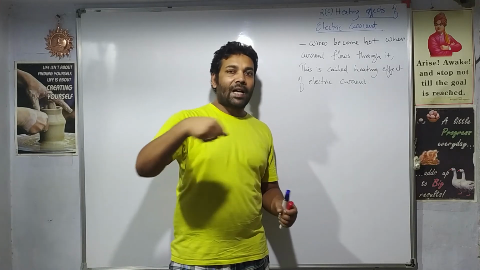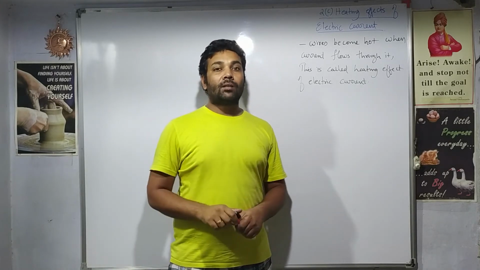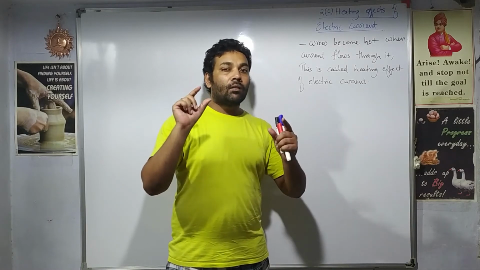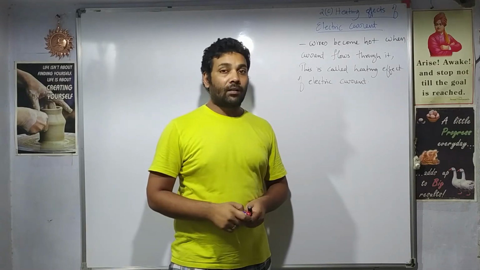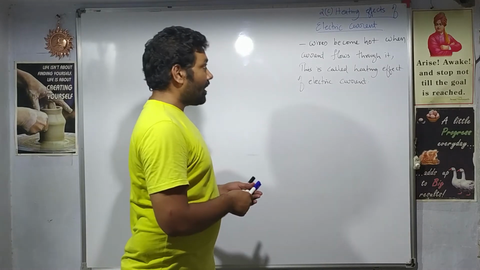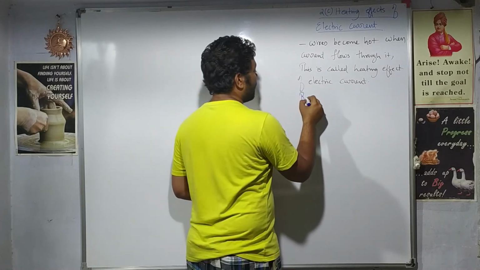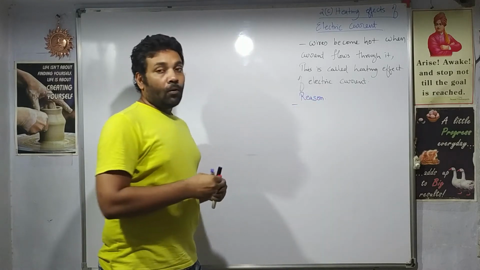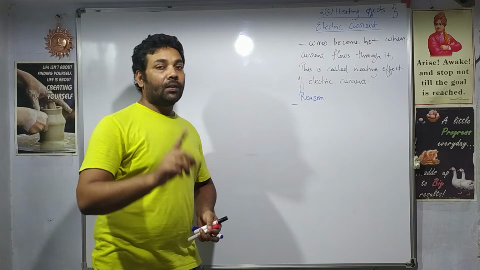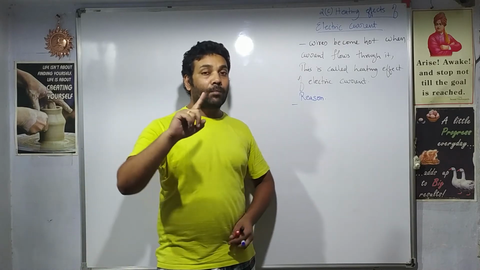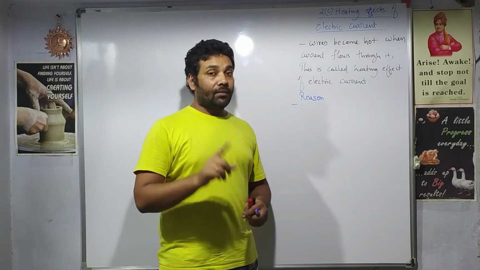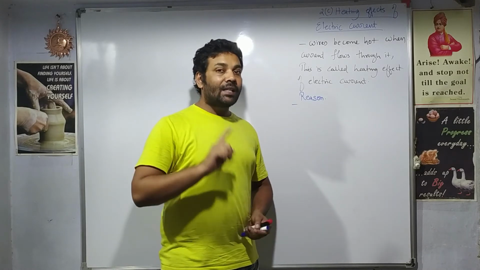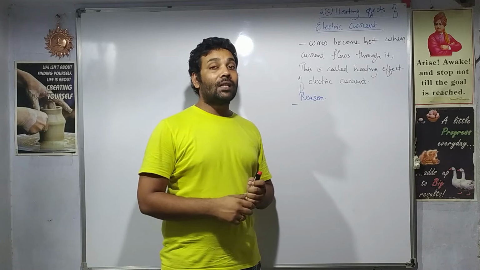You see an iron, right? The bottom part becomes hot. Why? Again because as the current flows, the heat is produced in the wire. Now let us see the reasons why this heat is produced. Before we find out the reason, the simple thing is that the heat produced depends upon the material. If the material is a good conductor, heat produced is less. If the material is a bad conductor, then the heat produced is large.